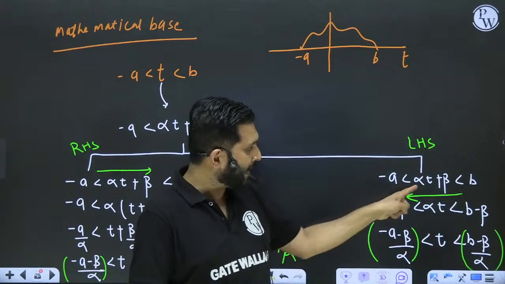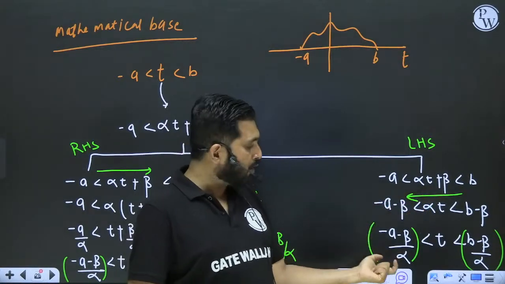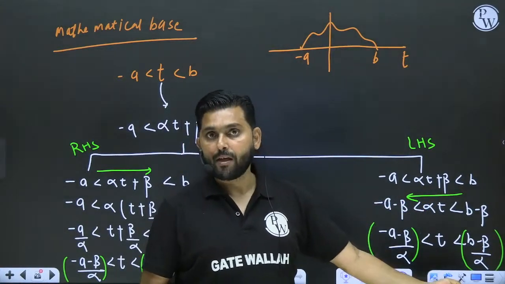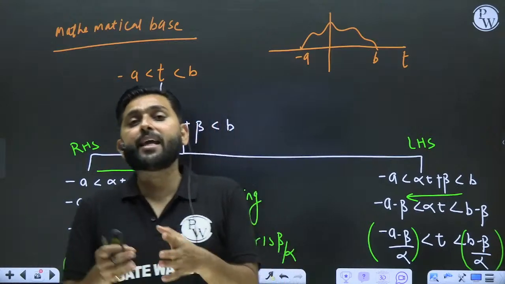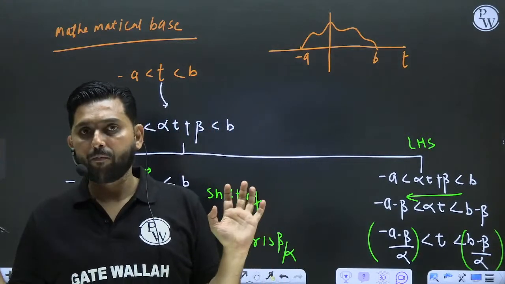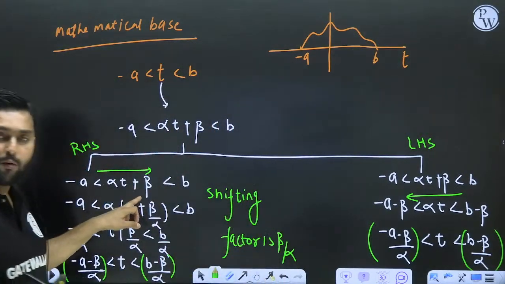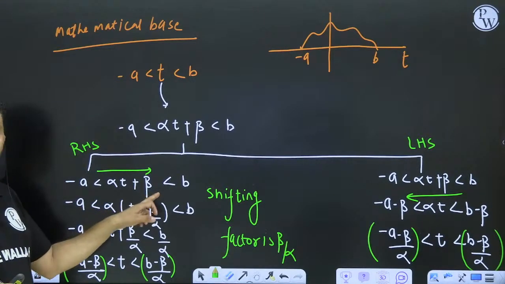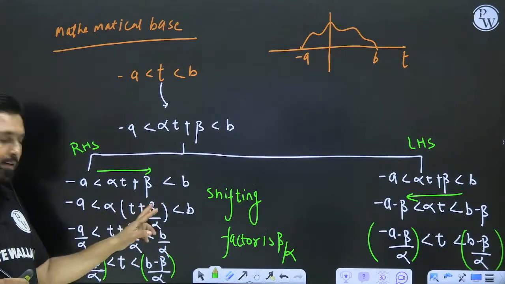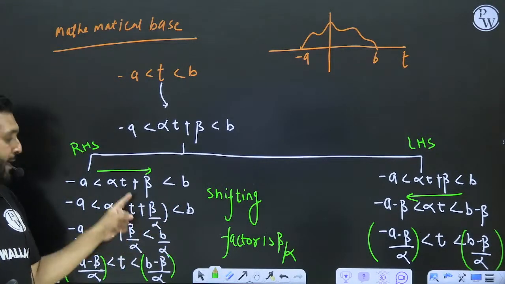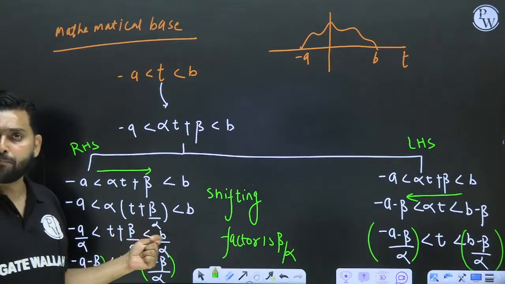Now for scaling, the coefficient of alpha can only be handled when you divide it. That's why in the scaling, simply divide by alpha. For shifting, simply subtract beta both the sides, depending on the sign of beta, it will either be plus or minus.